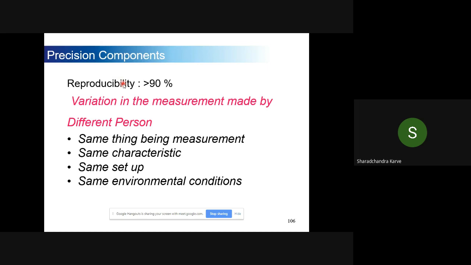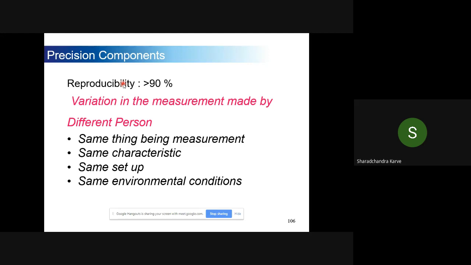If the same sample is checked by a different person, because there will be 4-5 analysts in the laboratory, like the example of a blood sample, which, if you send to a pathological laboratory, is checked by 3-4 persons for sugar in the blood. If it is checked by any of them, they should give the same result.